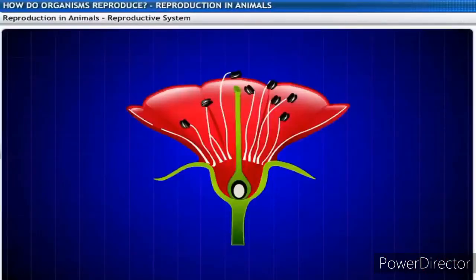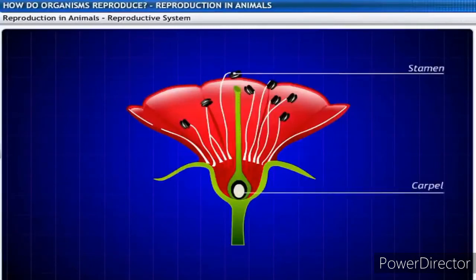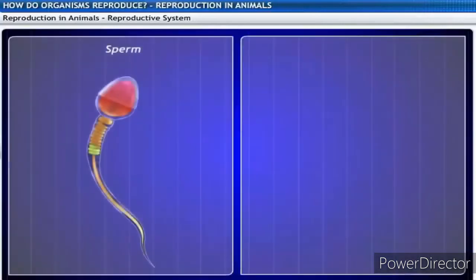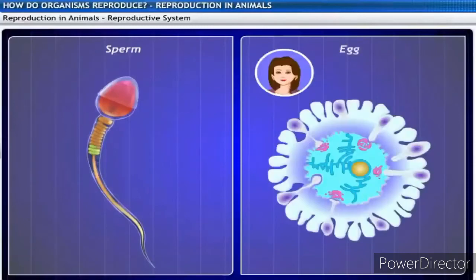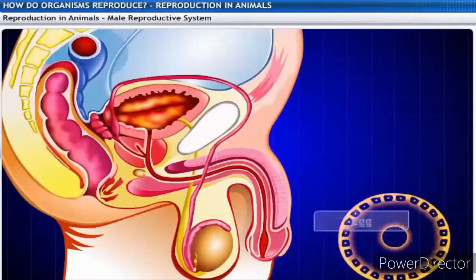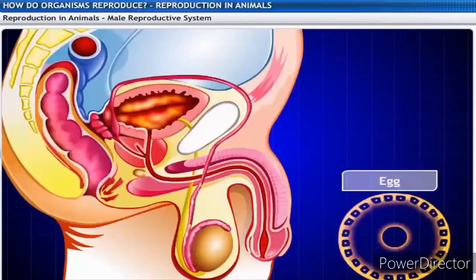But for that, presence of a male reproductive system and a female reproductive system similar to the stamen and the carpel in flowering plants is necessary. The sperm forms a part of the male reproductive system, while the egg forms a part of the female reproductive system. The male reproductive system consists of sections that produce germ cells like sperm, while other sections take up the task of delivering them to the site of fertilization.